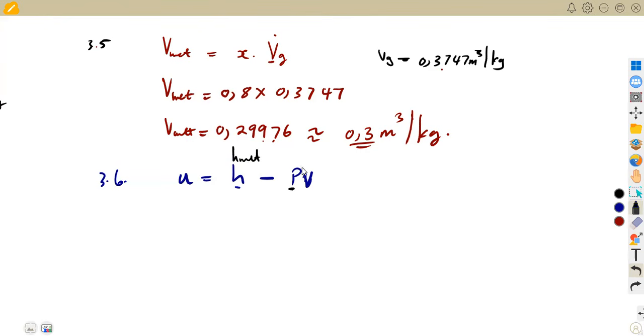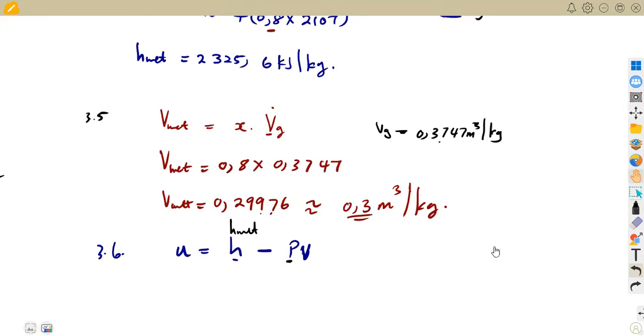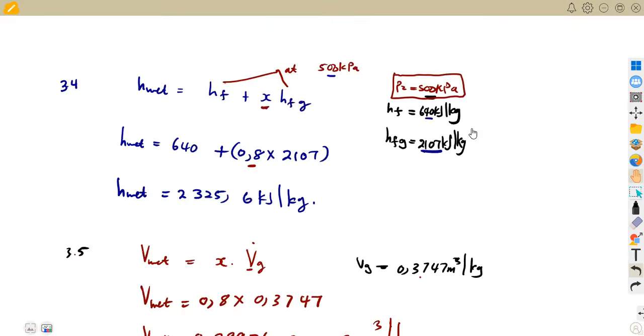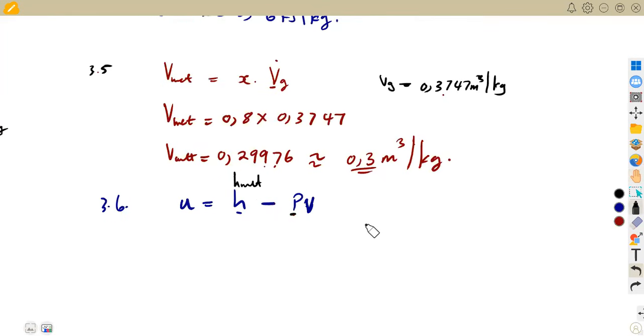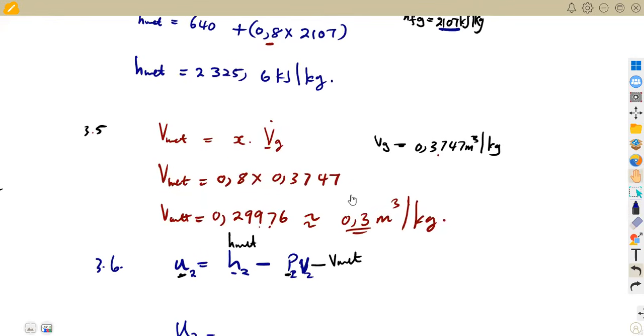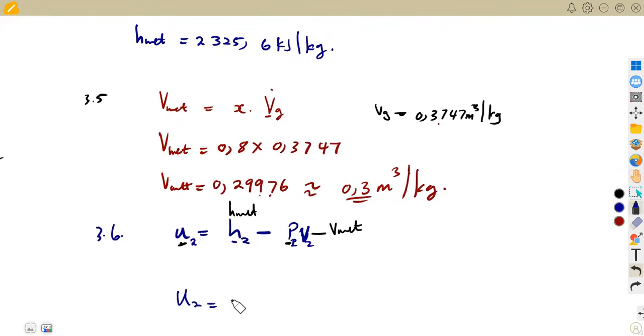This is the pressure at H wet, which means we are talking about the pressure of 500 in this case. And also the volume, we're talking about V wet. So here we refer to V wet so that we calculate the internal energy for the wet steam. We can just write this as U2, P2, V2, and so on. So our U2 is going to be H2, which for the wet steam we got 2,325.6. That is the value you're going to use there.